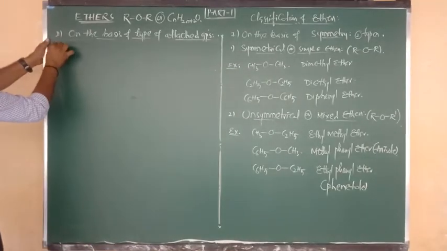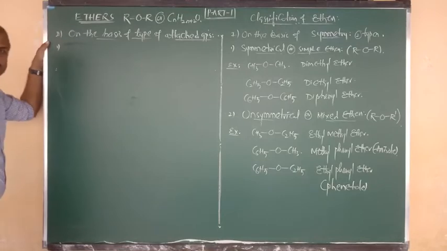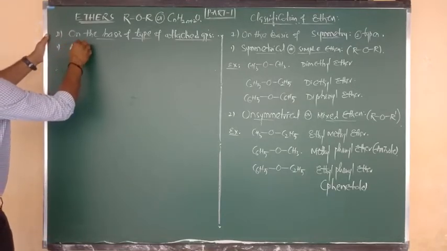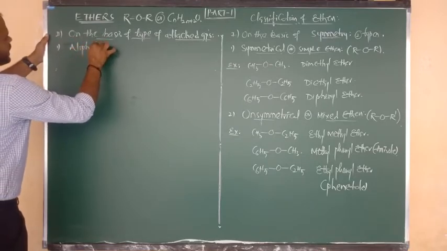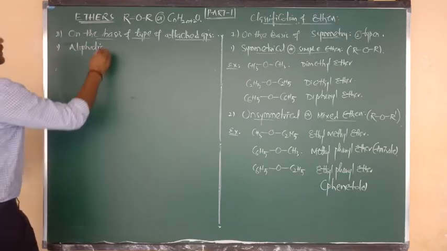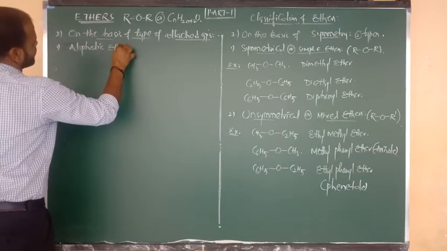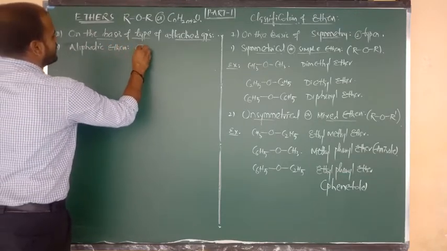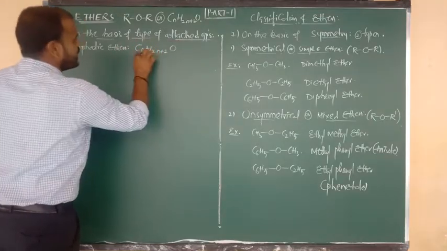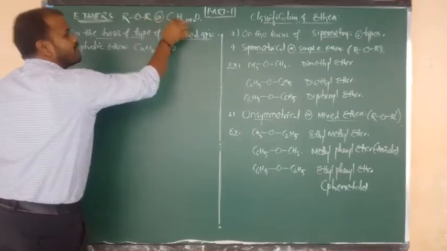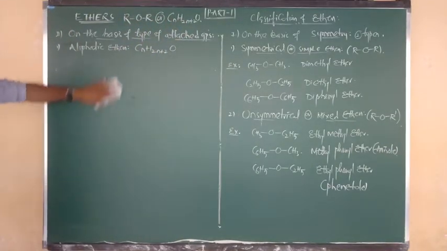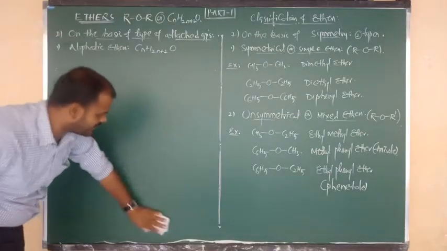Right. Let me explain, first of all, about aliphatic ethers, beta. I am going to discuss them. Right. Now here I am going to consider, first of all, aliphatic ethers. What is the formula of aliphatic ethers? R O R, and also we can say CnH2n+2O, the same formulas I have given, beta. So this formula is applicable only for aliphatic ethers.